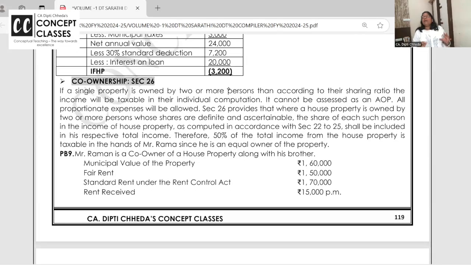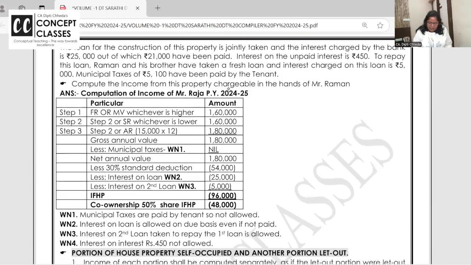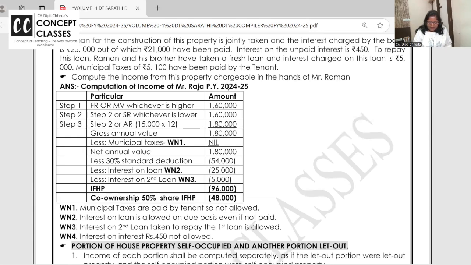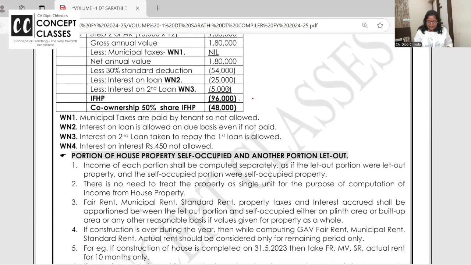Okay, in the exam, if they ask you about co-ownership, say Raman and his brother are co-owners, compute the income from house property: routine, fair rent, GAV, municipal tax, NAV, interest on loan and all. Finally, if your income is 96,000 and the co-ownership ratio is not given, you can take 50-50%. Okay.